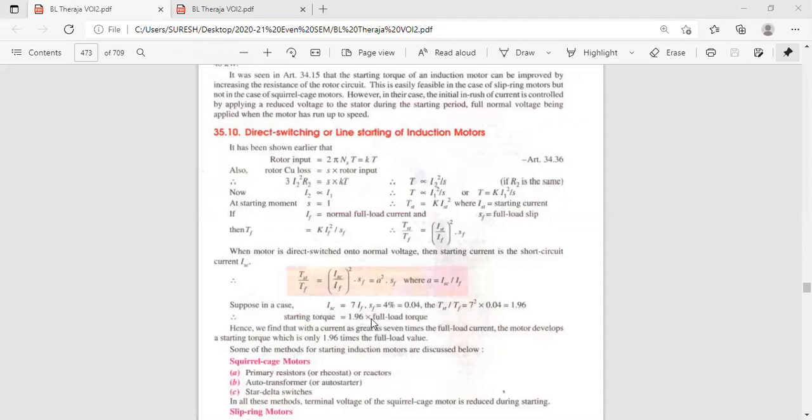Now what we have to do is reduce this initial current and increase the torque. What is the necessity of increasing the torque? It will decrease the current, and one more thing: the rotor is at zero starting. If you want rotation, we need the torque to overcome the inertia.